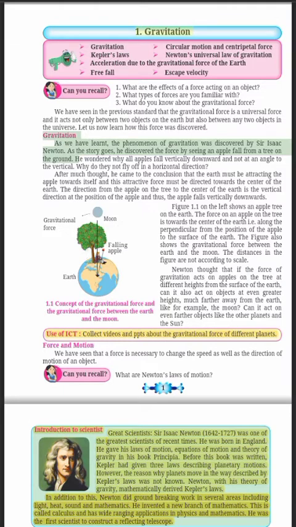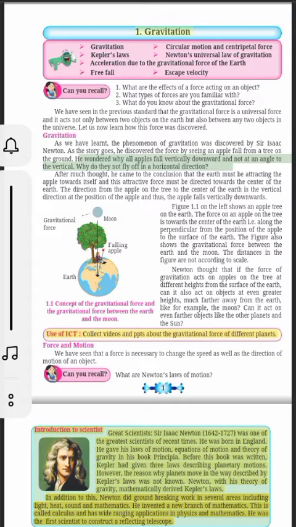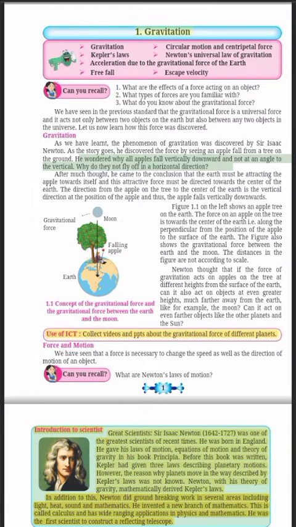As the story goes, he discovered the force by seeing an apple fall from a tree on the ground. He wondered why all apples fall vertically downward and not at an angle to the vertical. Why do they not fly off in a horizontal direction? After much thought, he came to the conclusion that the Earth must be attracting the apple towards itself, and this attractive force must be directed towards the center of the Earth.